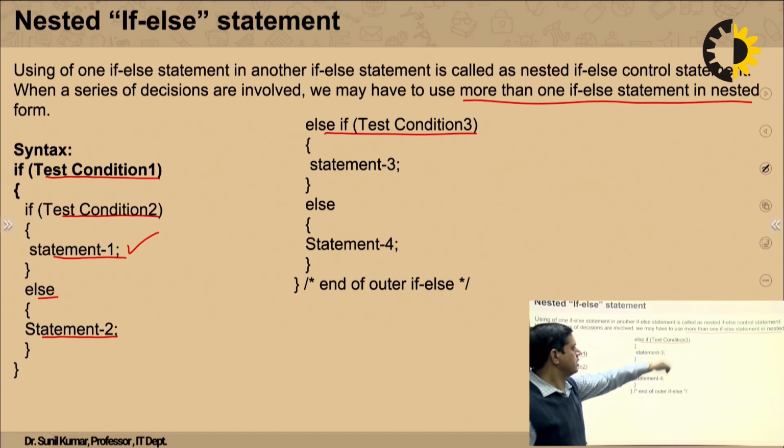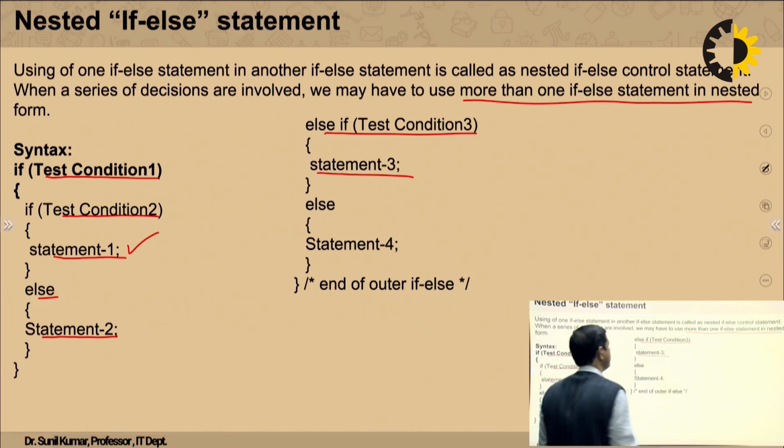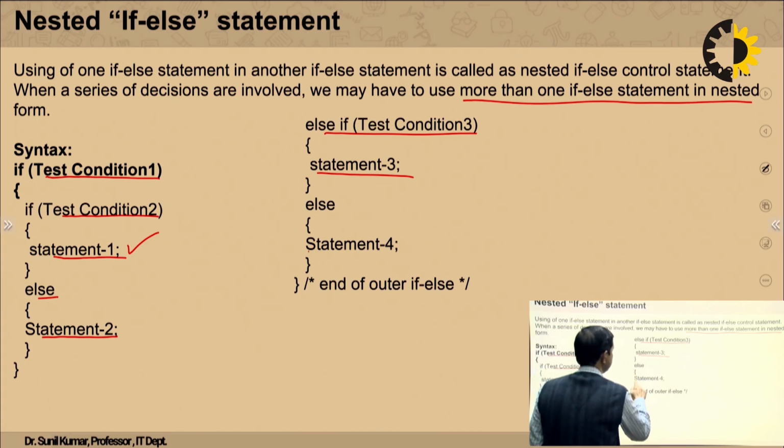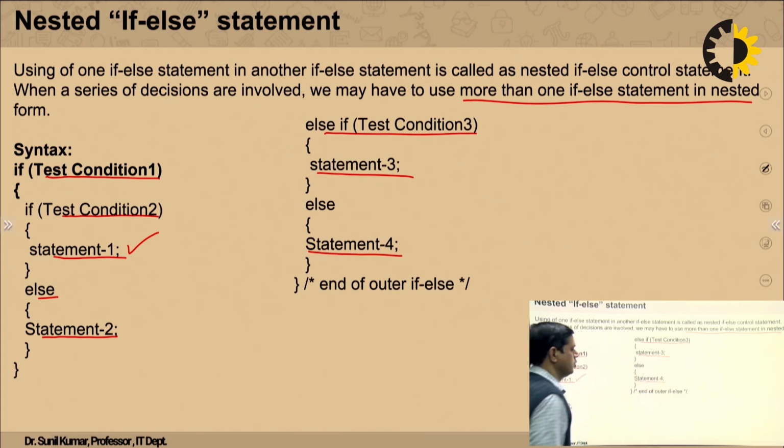Here if test condition 3 is true, then statement 3 will be executed. If the condition is not true in this case, then statement 4 will be executed. Now this is the main if else, starting from here and ending here.